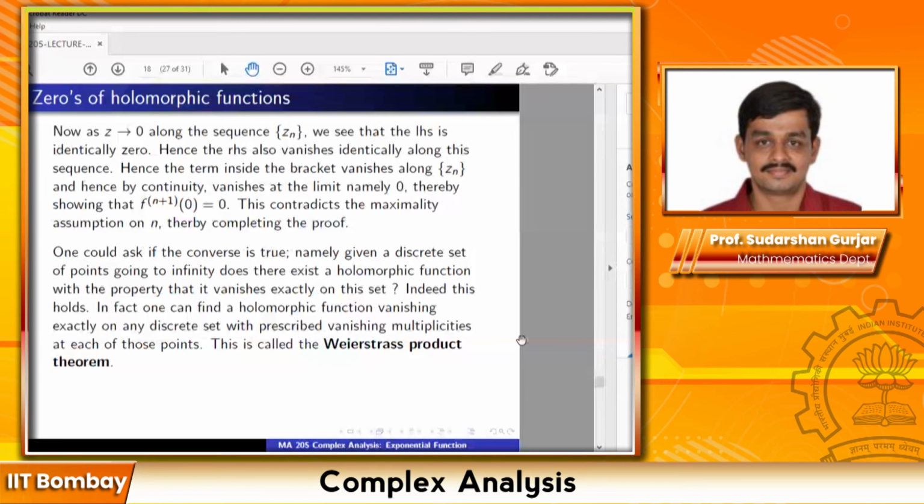Is this function not just a polynomial whose zeros are the elements of the set? No, a polynomial will only vanish at a finite set. How can a polynomial vanish along any discrete set? This holds for infinite sets as well. Any discrete set going to infinity. That is the point. If it was a polynomial, then it's much easier. Any discrete set. This is called the Weierstrass product theorem.